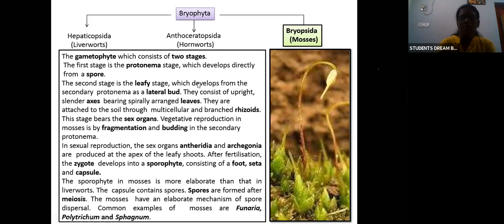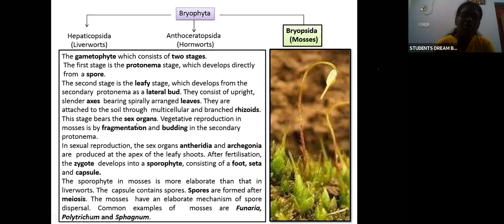Okay, so how will it be? It will be upright. They have a slender axis bearing spirally arranged leaves. So upright, straight, slender, with spirally arranged leaves on the top. They will be attached to the soil through multicellular and branched rhizoids. So rhizoids only attach the plant to the soil.